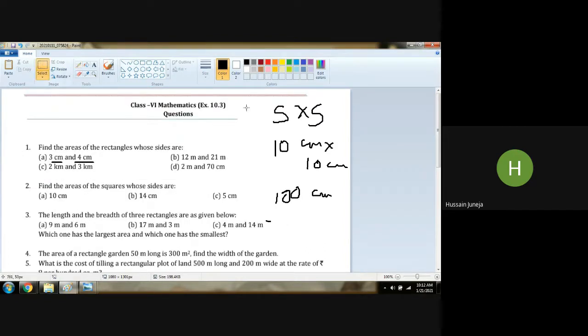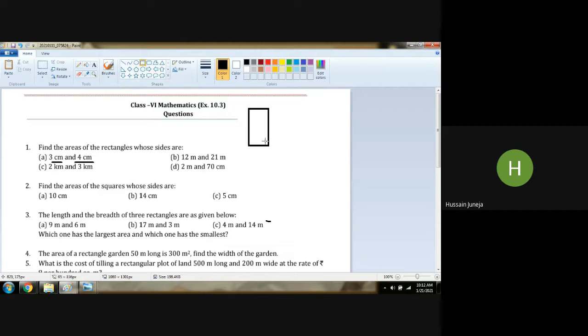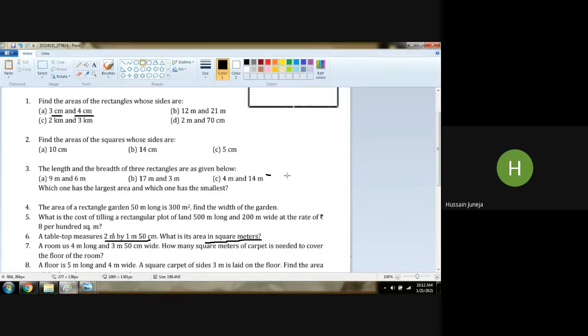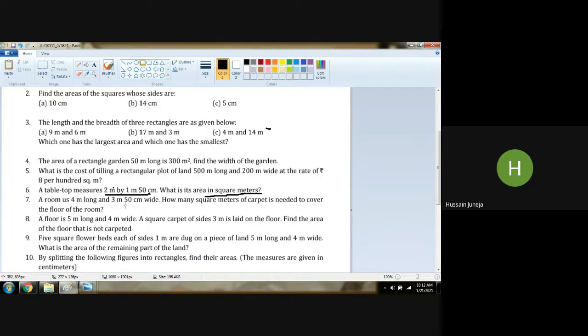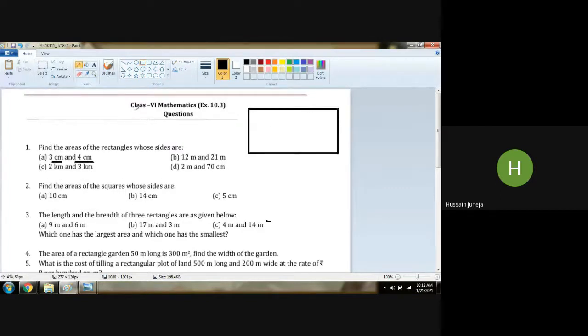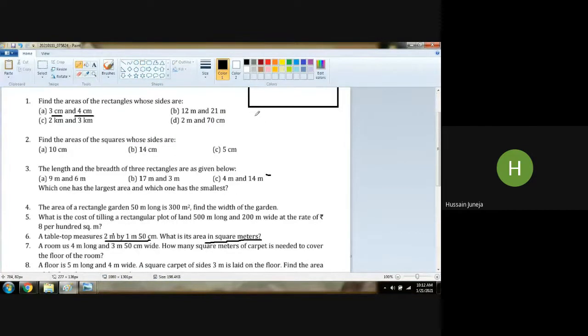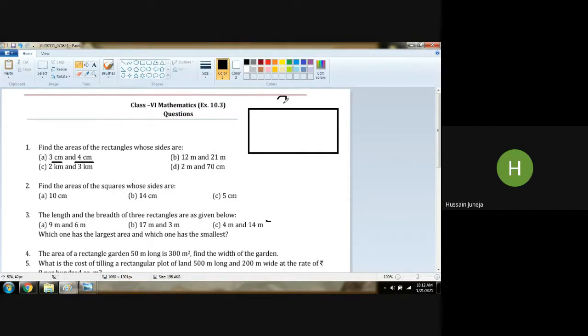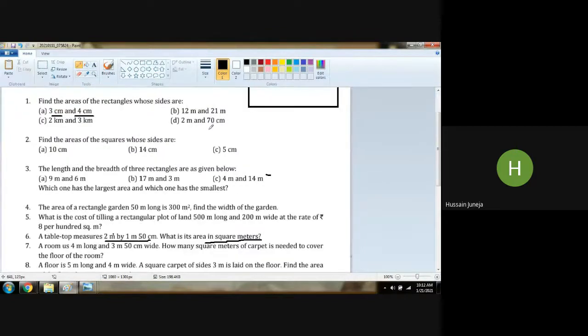Length and breadth are given. How you calculate the measurement is up to you. Tabletop means the top part of the table, the upper part is called the tabletop.